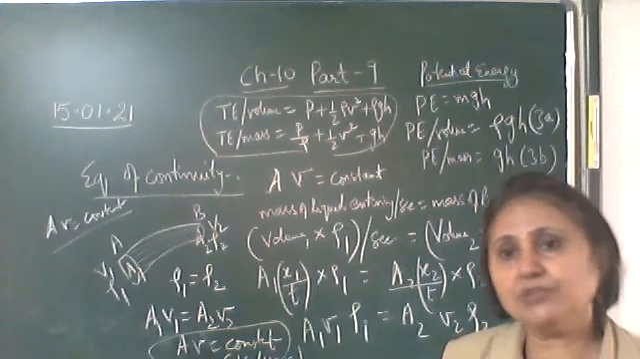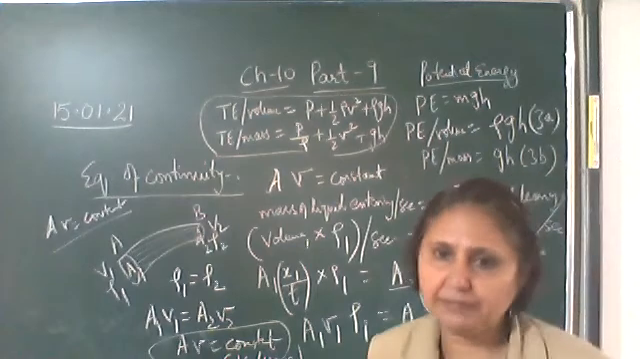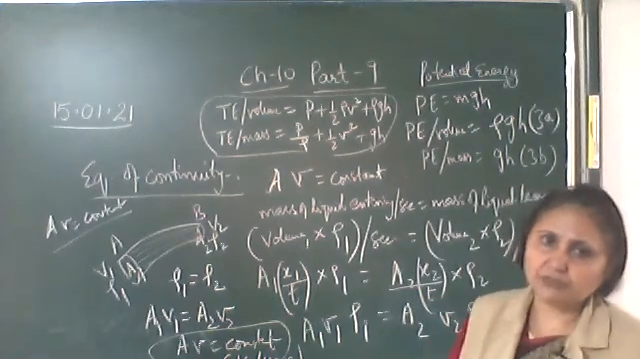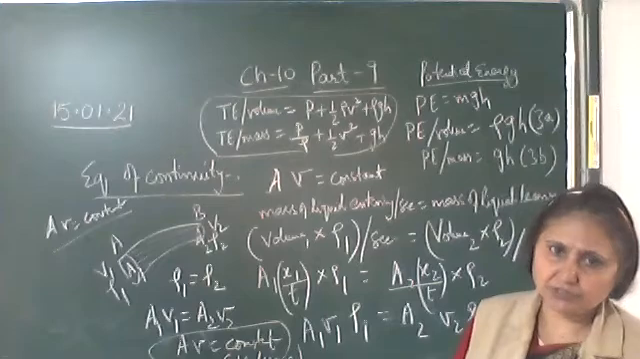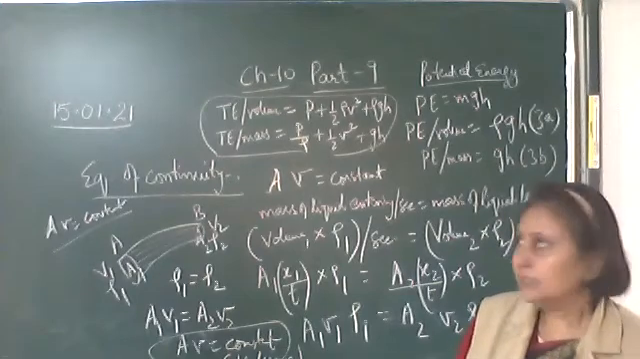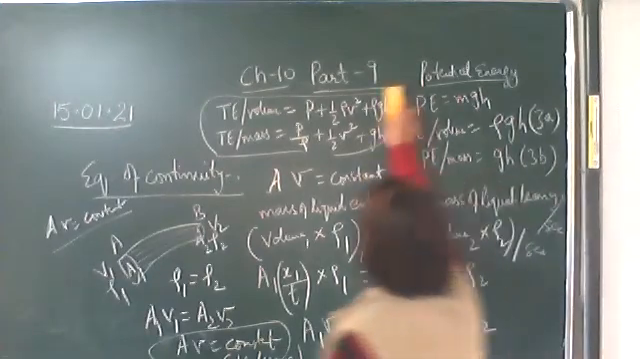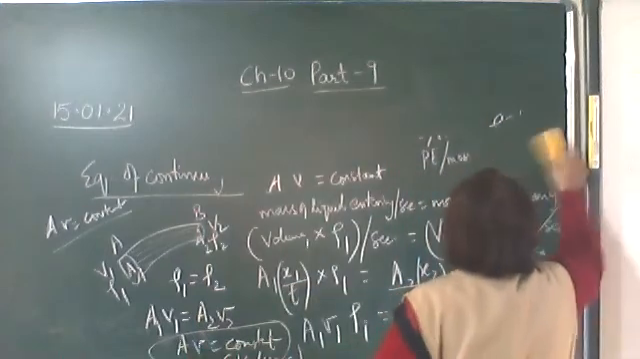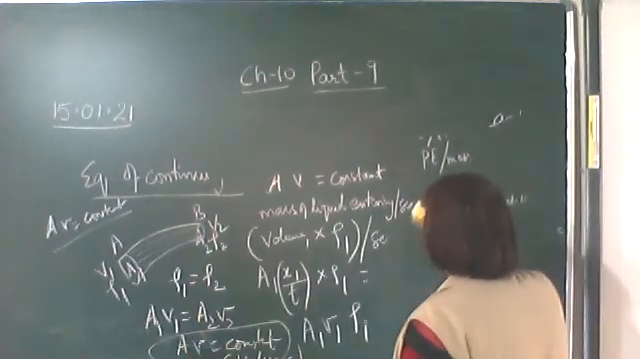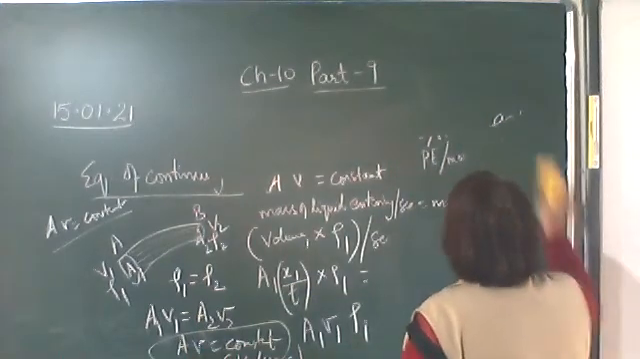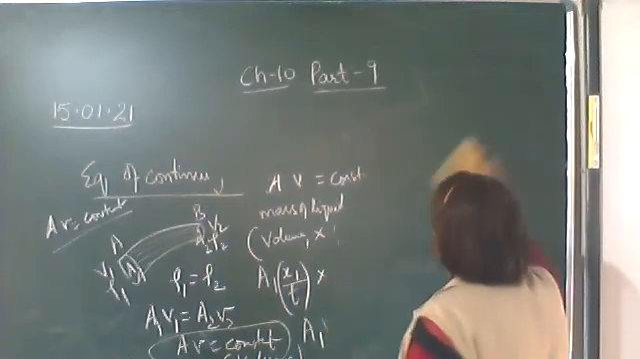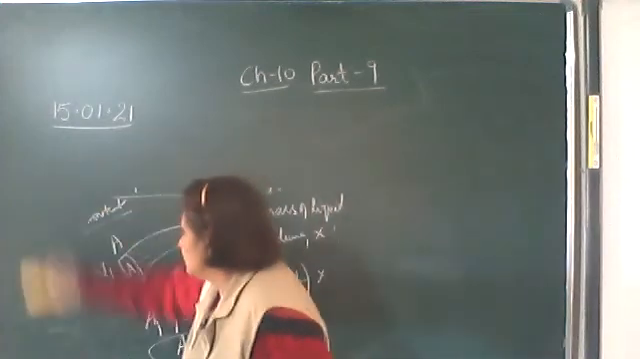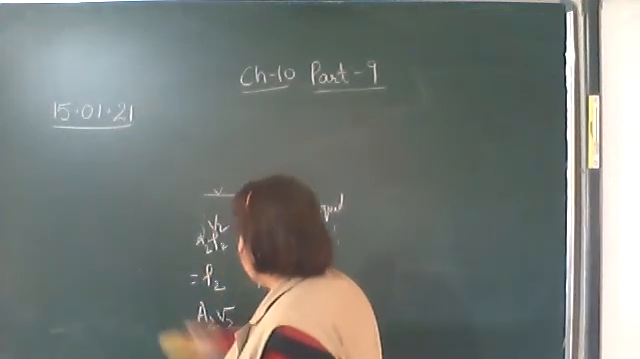Okay, so what is the equation of continuity? A into V remains constant. Cross-sectional area into the velocity remains constant. This is the equation of continuity. Now we come to a very important theorem, Bernoulli's theorem or Bernoulli's equation, which was given by Bernoulli. And it is based on conservation of energy.